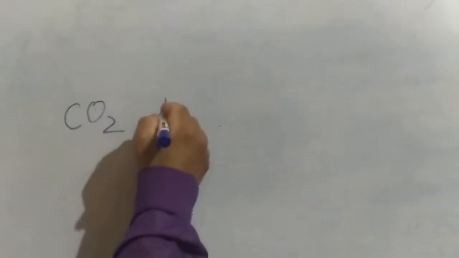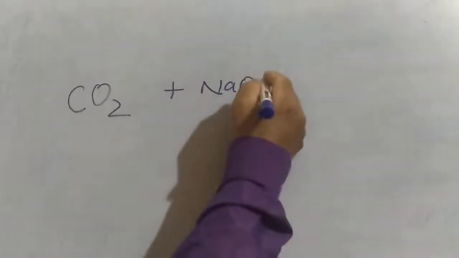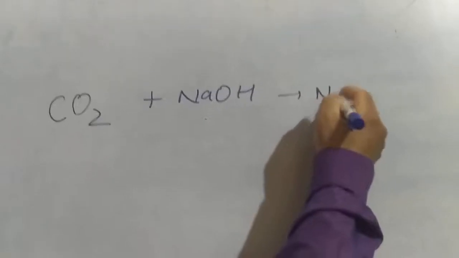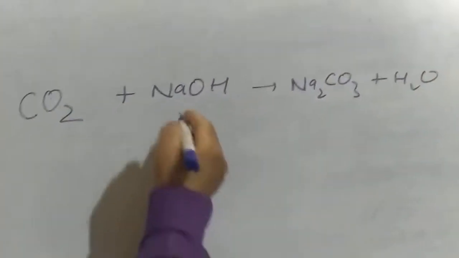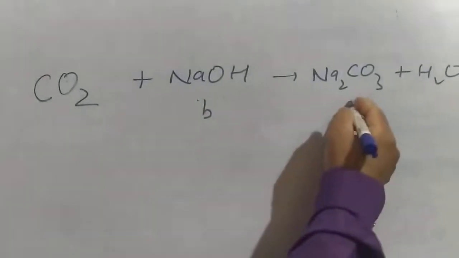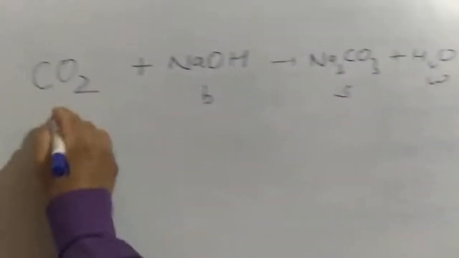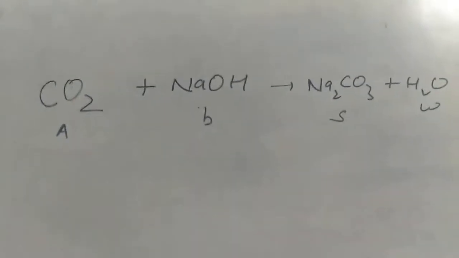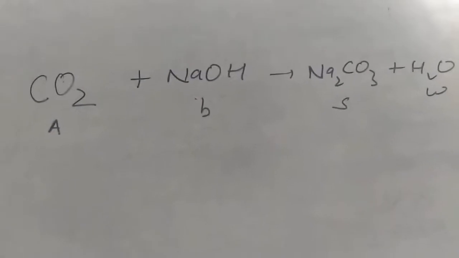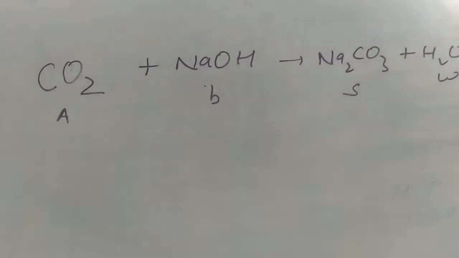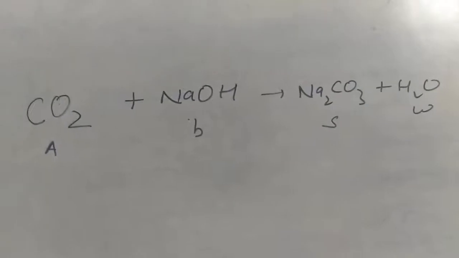Okay, I think you all know that carbon is a non-metal. Suppose I am taking CO2. Now I am treating with base NaOH. Now here I got a salt Na2CO3 plus H2O. See here, this is base, salt, water. So CO2 is working as acid. So on the basis of this reaction, I can say that oxides of the non-metals, they are acidic in nature.